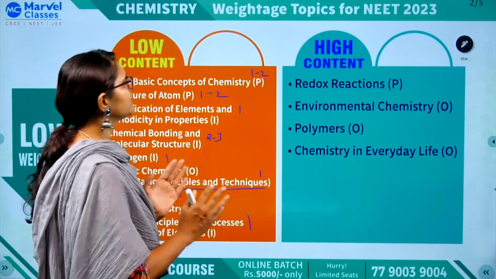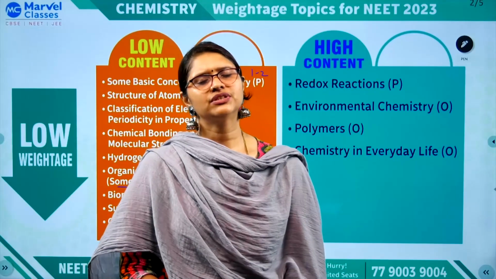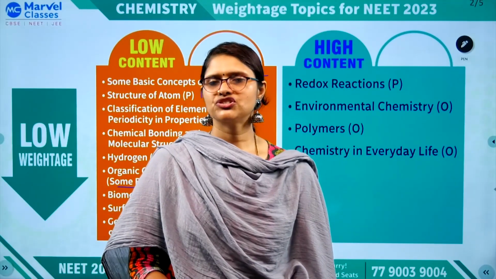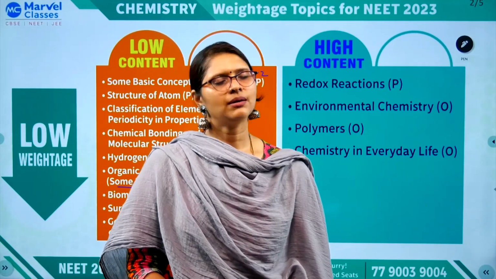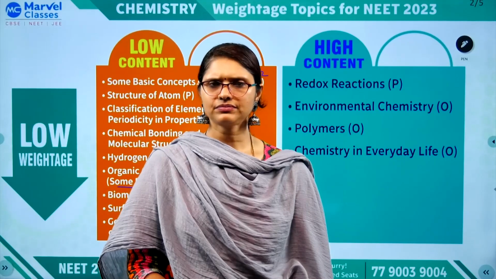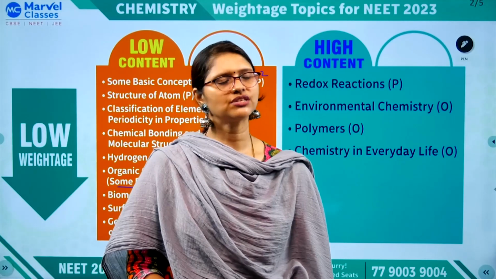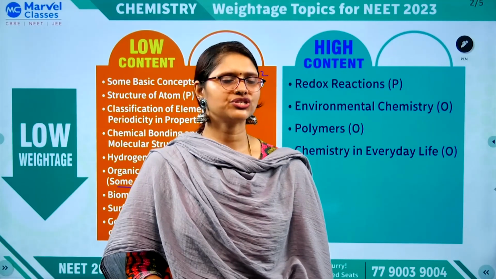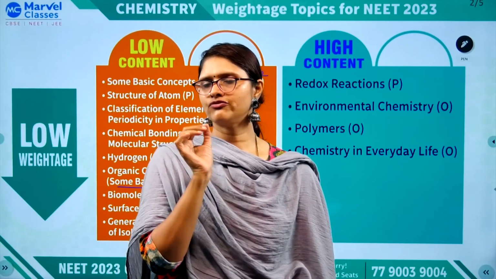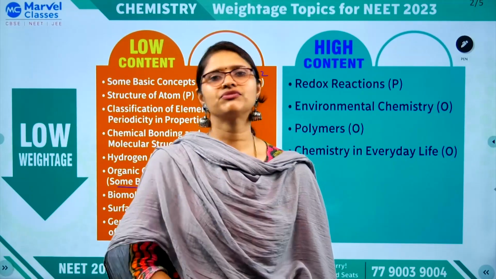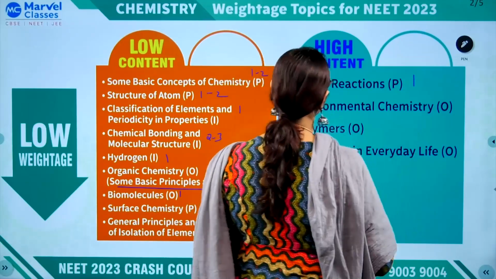So that will be a little challenging, but otherwise this chapter is very easy. Alright. High content, redox reactions, where you have different methods of solving, like the oxidation number method and the ion electron method. No need to know both of them, apply the oxidation number method, that's easy. Ion electron method can be used for disproportionation reactions. Otherwise you can always go for the oxidation number method, and never forget the exceptions of oxidation numbers. They are asking questions from that. So you can expect one question from redox reactions.